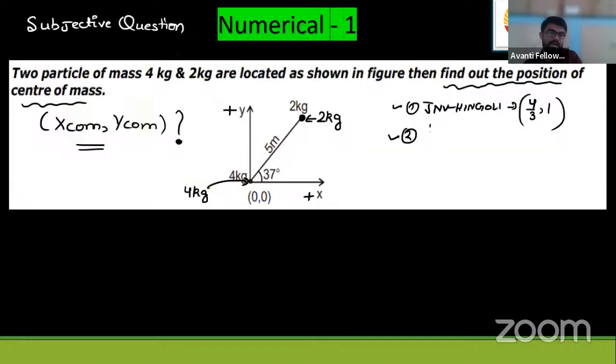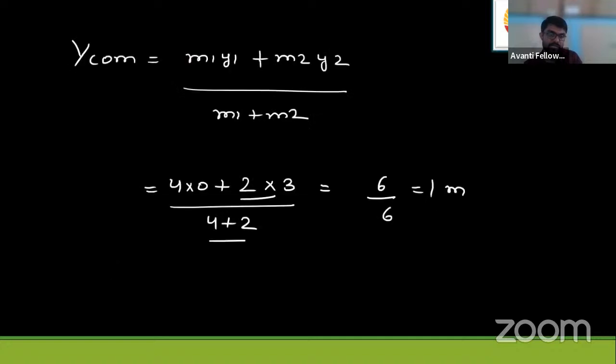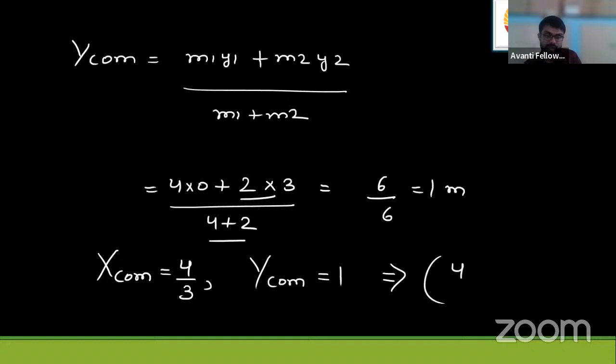So we were asked to find XCM and YCM coordinates. From here we get the answer: the XCM coordinate is 4 by 3, and the YCM coordinate is 1. So the value is 4 by 3 and 1. This is XCM, this is YCM. This is the answer.